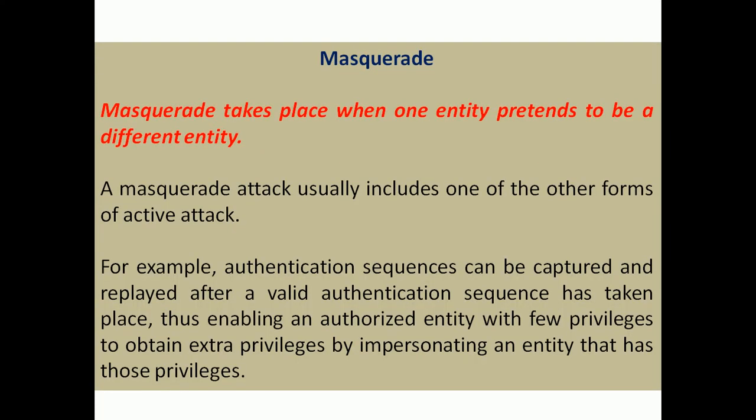Next, masquerade. Masquerade is a form of spoofing attack, because the attacker is trying to forge that he is the authorized user for the data transmission.